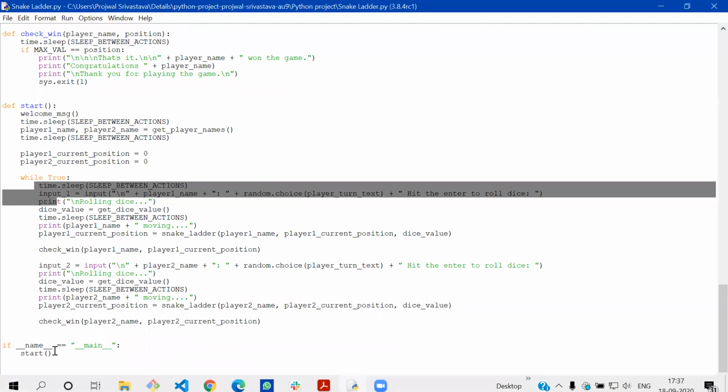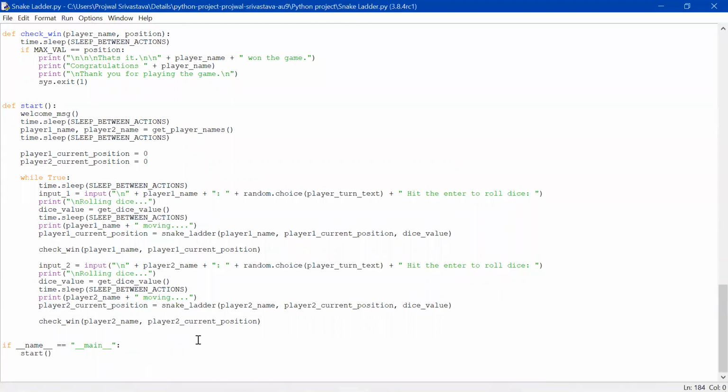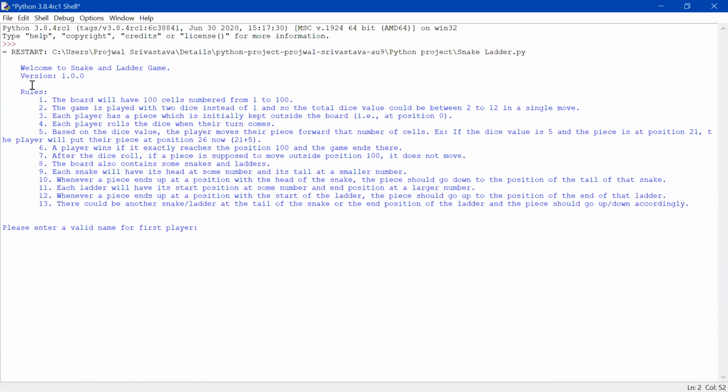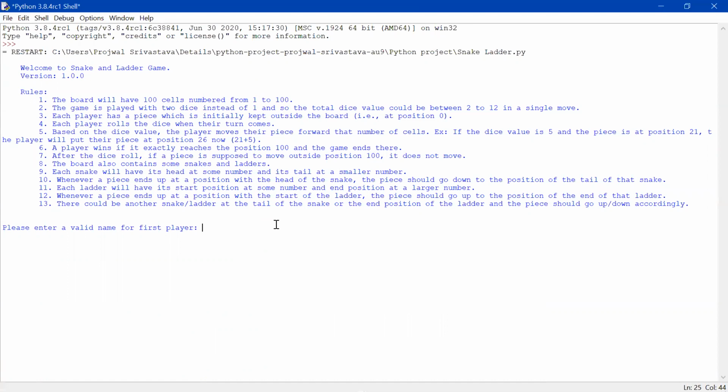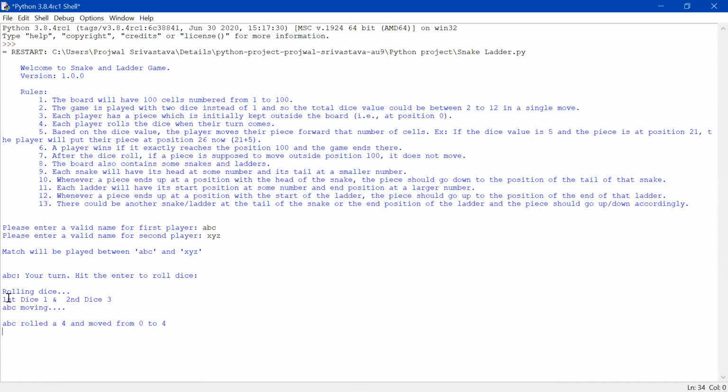And this is my main function that will start my game. So let's start the game. I just run this, and here are the welcome message and some rules and regulations. I have entered the player 1 name and player 2 name. The message will be printed: your turn, hit enter to roll the dice. I have hit enter, and I got dice 1 is 1 and dice 2 is 3. So my total roll value is 4.